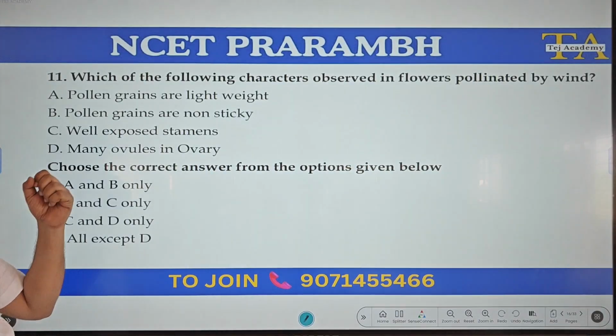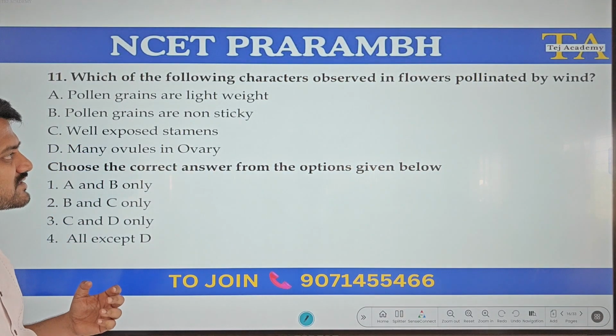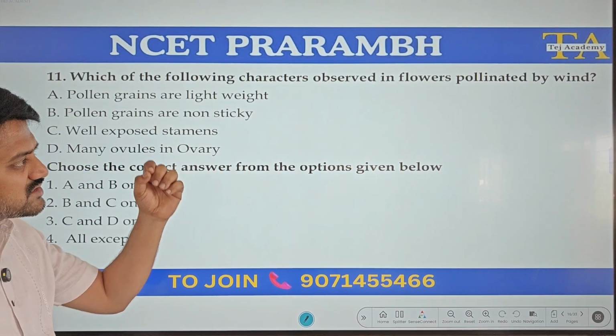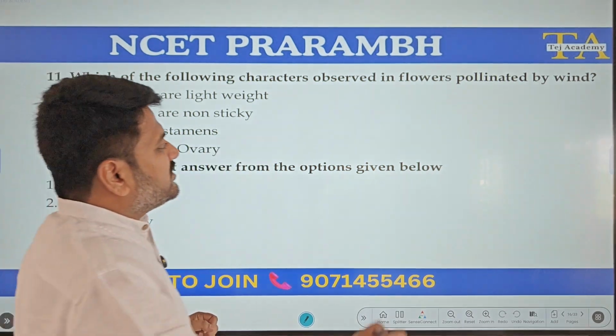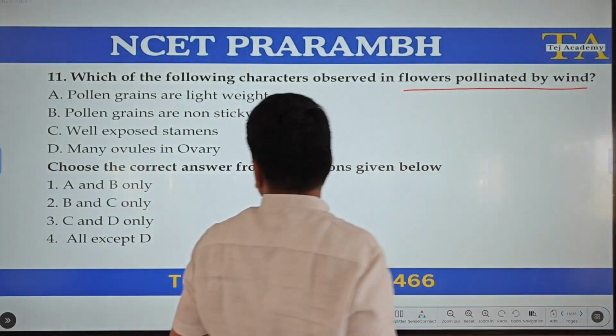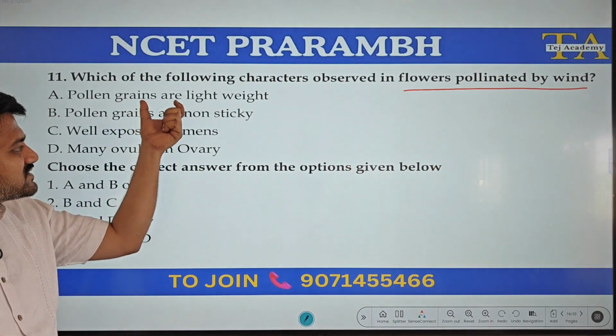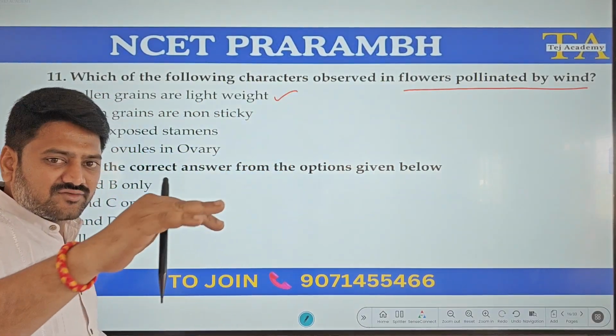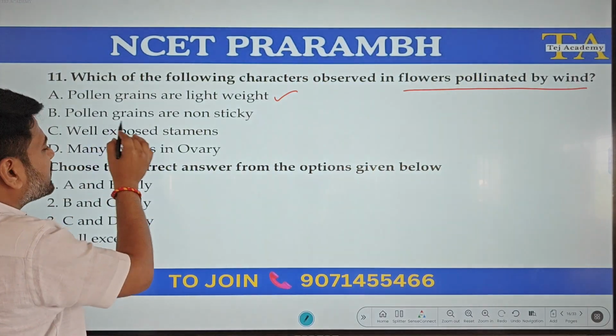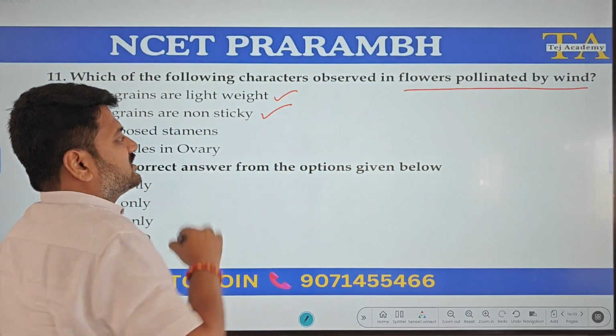Moving to the next question. Which of the following characters are observed in flowers pollinated by wind? So, wind pollinated flowers' characteristics. Pollen grains are lightweight, yes, it is required because they should carry for longer distances. Pollen grains are non-sticky, yes.